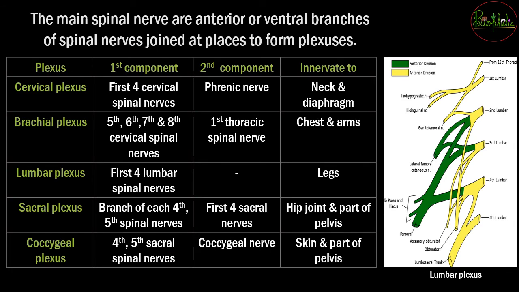The next we see is that the main spinal nerves are going to come from the anterior or the ventral branches of the spinal nerves. Just for the name, to understand what these anterior or ventral branches are, we saw the rest of the 3 branches or rami as well, right? From these anterior ones, there is going to be formation of plexus. Now what is this plexus? Plexus, you can understand, is a branching network.